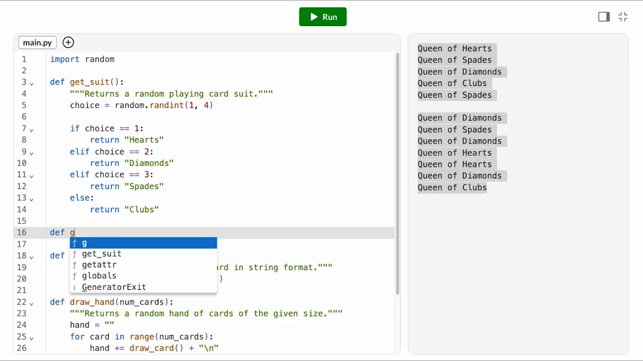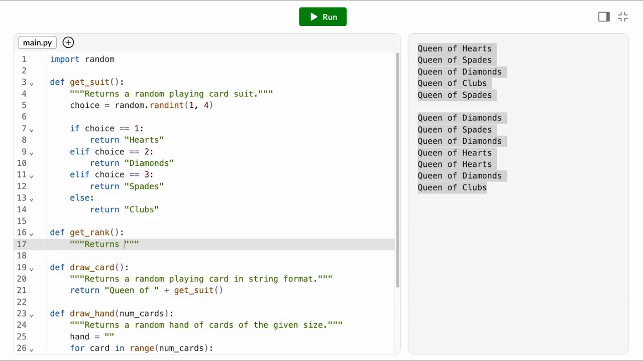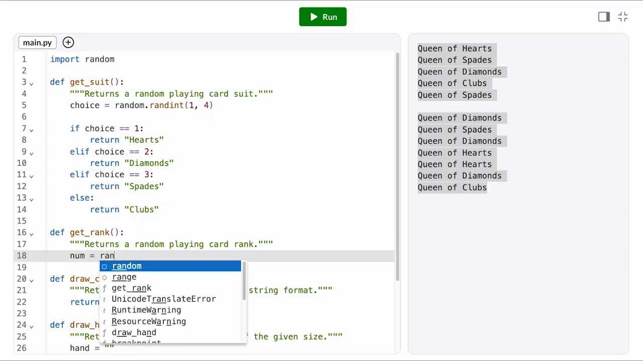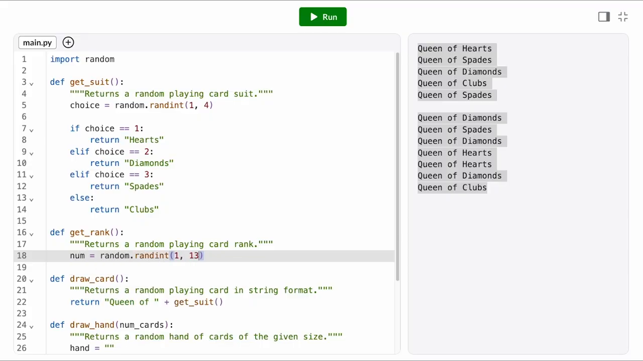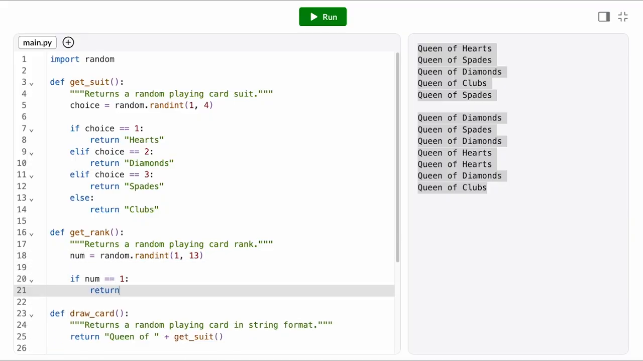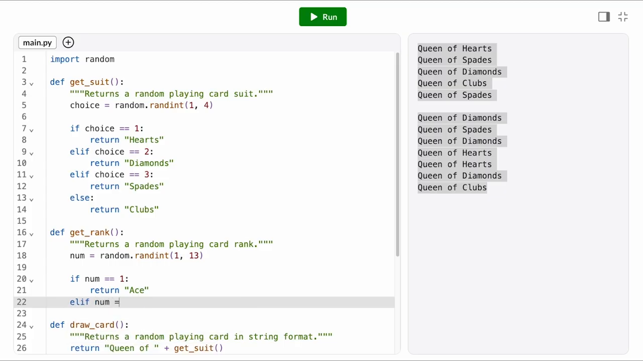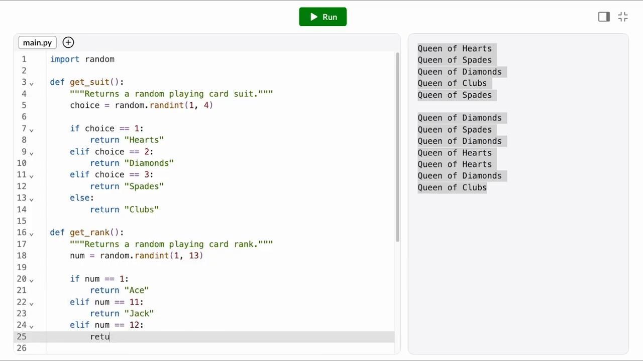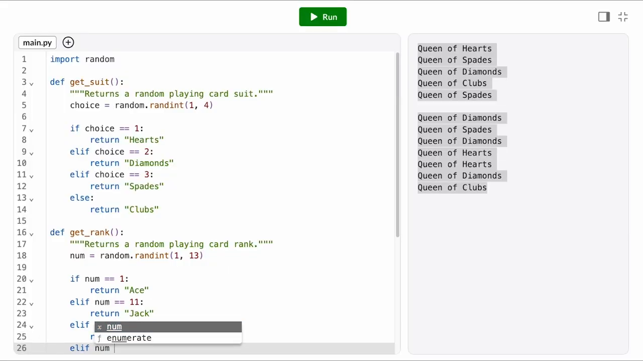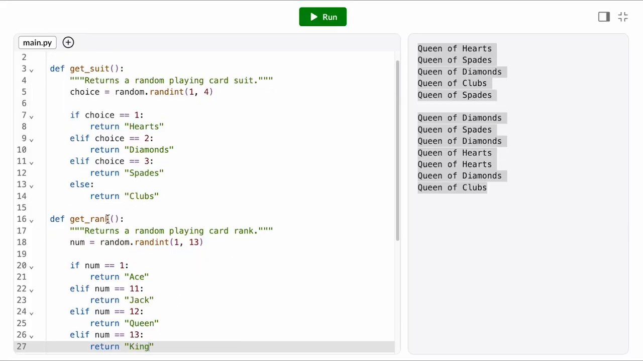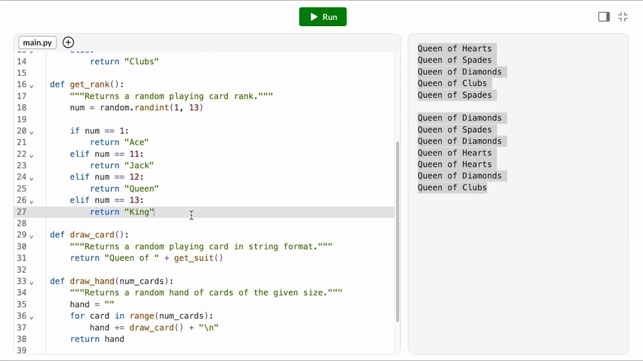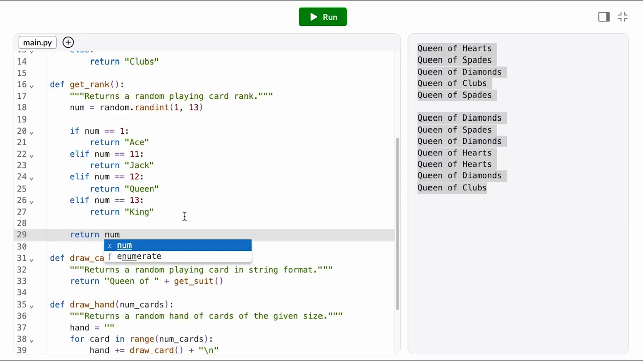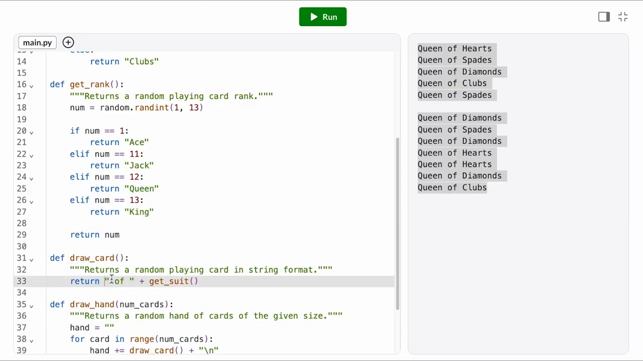The last thing we need to add is a getRank function. A playing card can have a rank of ace, 2 through 10, or jack, queen, king. That means in total there are 13 possible ranks. So we'll generate a number between 1 and 13. If we get 1, we'll return the rank ace. 11 will return jack, 12 queen, and 13 king. Any other rank, like 8, is just represented by its number. So we can return num. Now, just like before, let's go back to drawCard and call getRank.